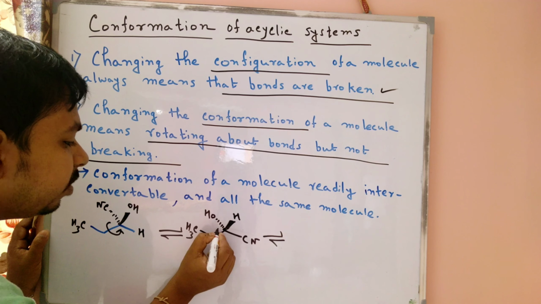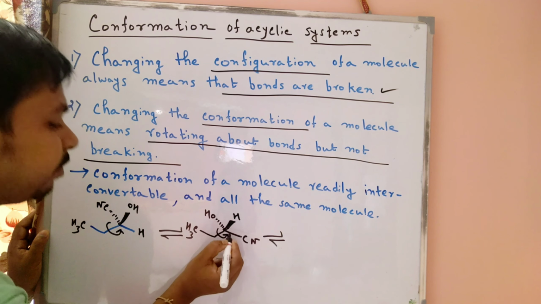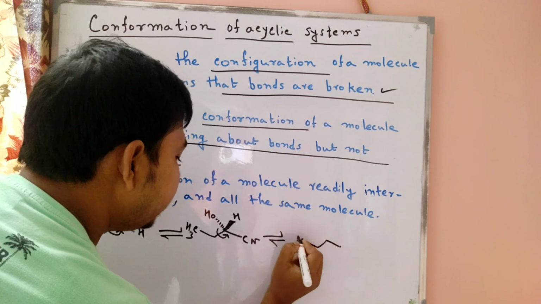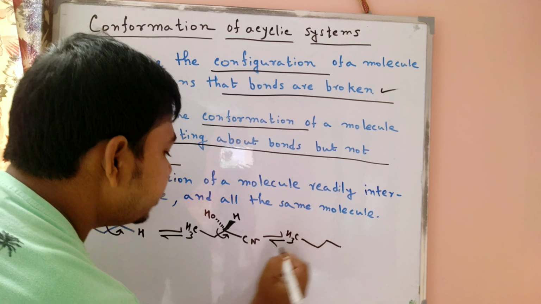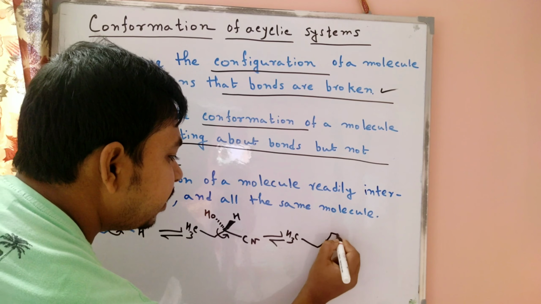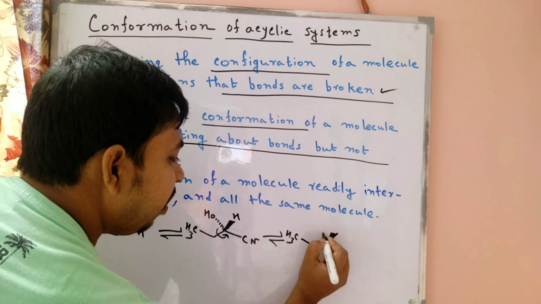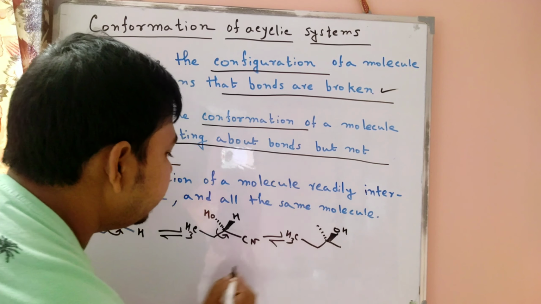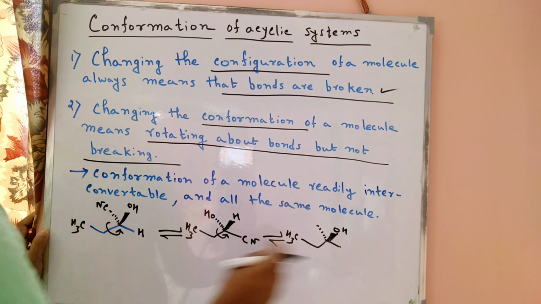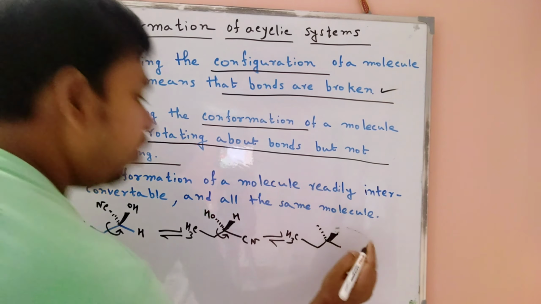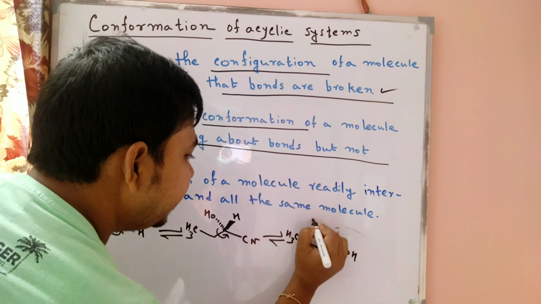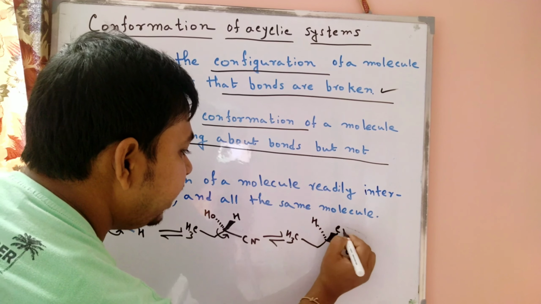Now we rotate on that single bond, the C-C bond. After rotation the methyl group stays the same, but only the other side changes. Hydrogen is on the downward side, then hydrogen shifts to that side and CN is present here.